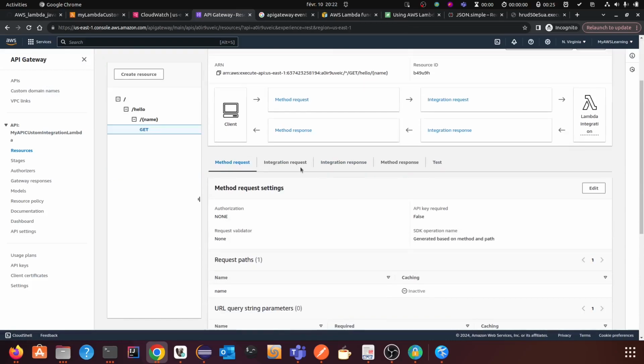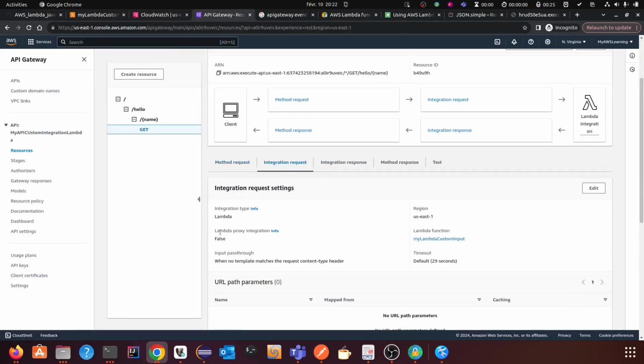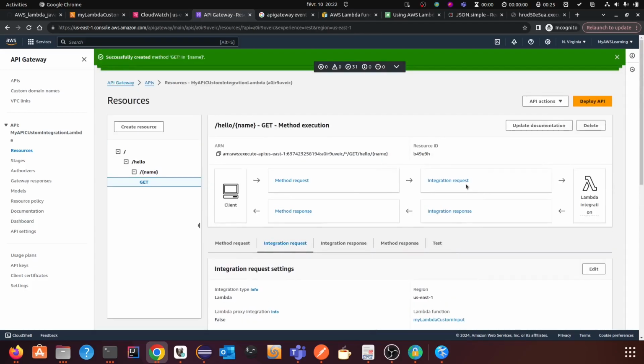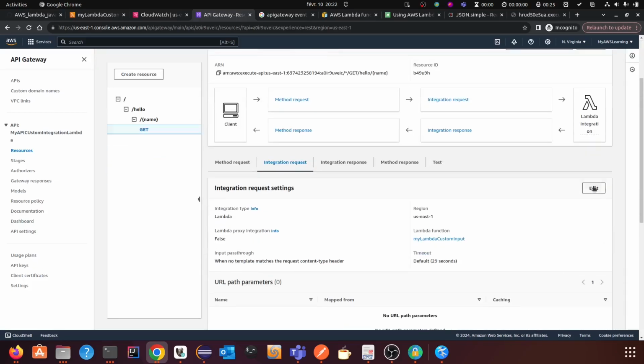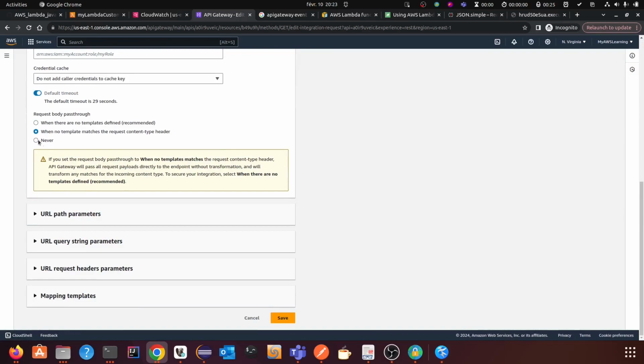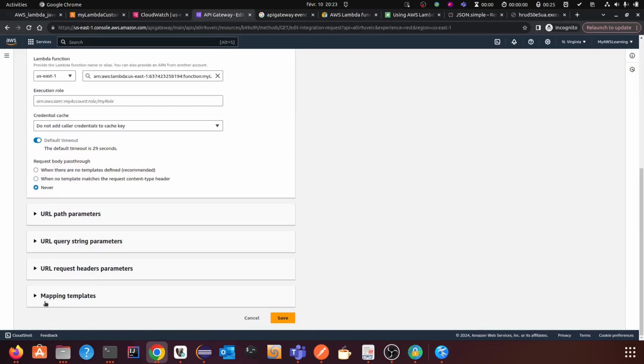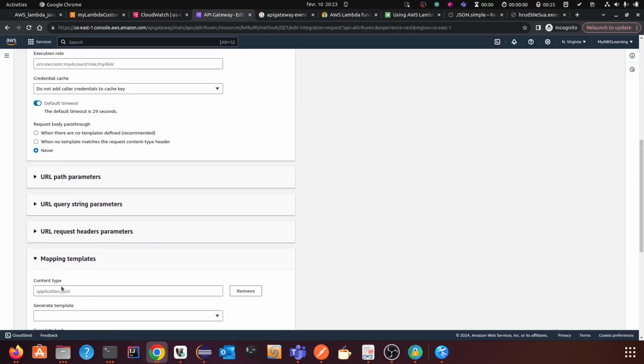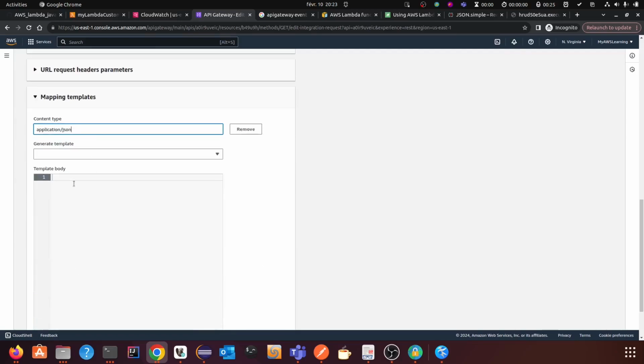If you go to the integration request, you see the lambda proxy integration is false, and this is the lambda function name. Now how can you create the custom event? You have to edit the integration request, select never pass through, and then create a request template. The request template should be application/json.